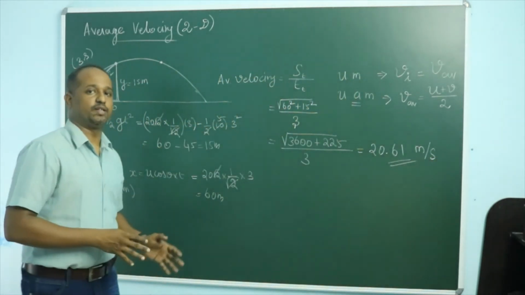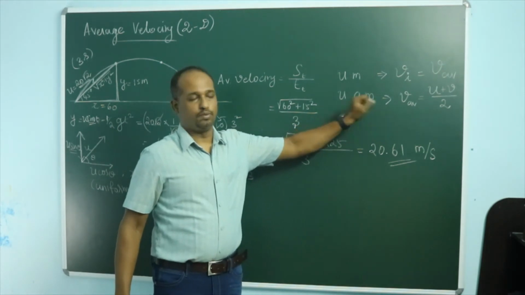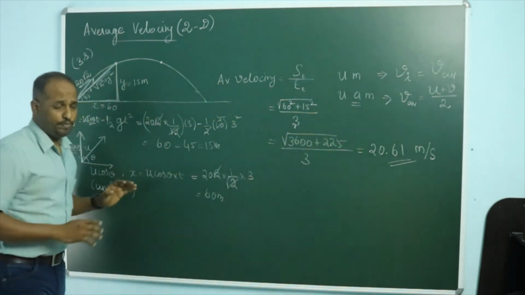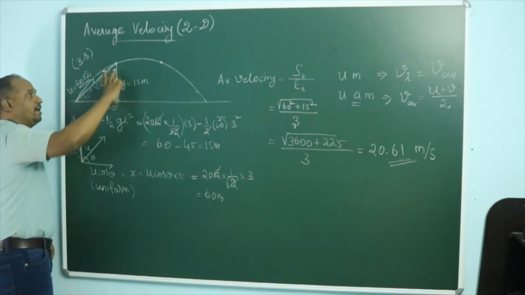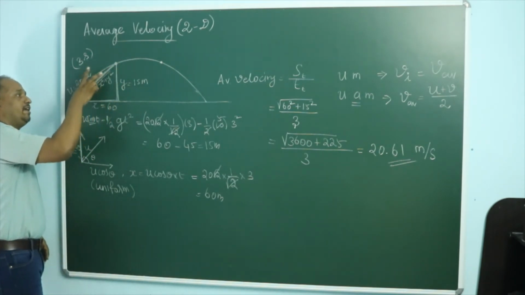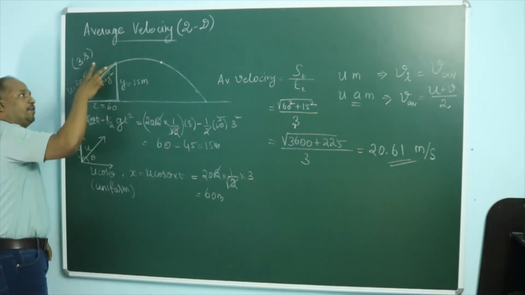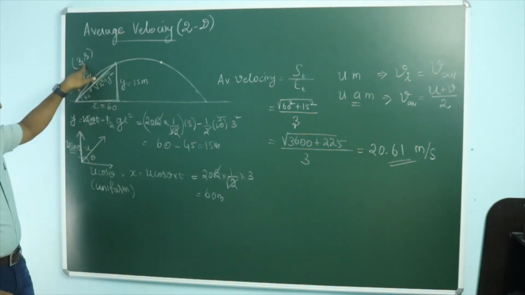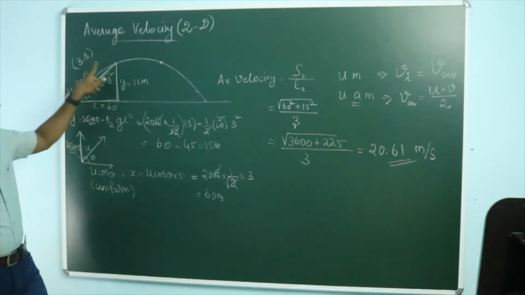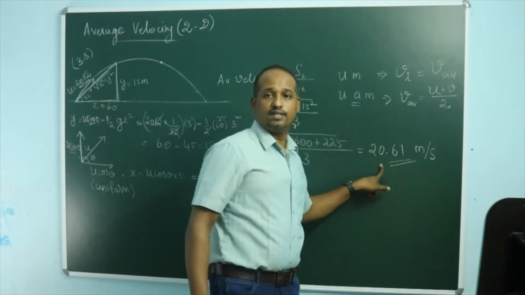But there is a second method to it. I hope you have understood this. You have to find the x coordinate and y coordinate. The shortest distance from the initial point to the final point is the displacement, and that total displacement in 3 seconds divided by the time taken, 3 seconds, will give you the average velocity. That has come out to be 20.61.